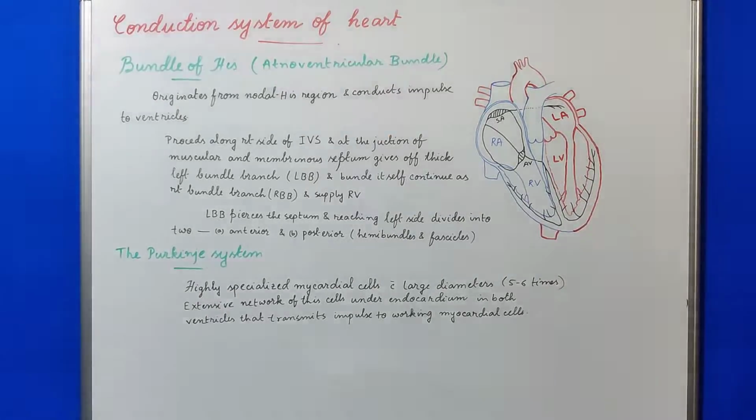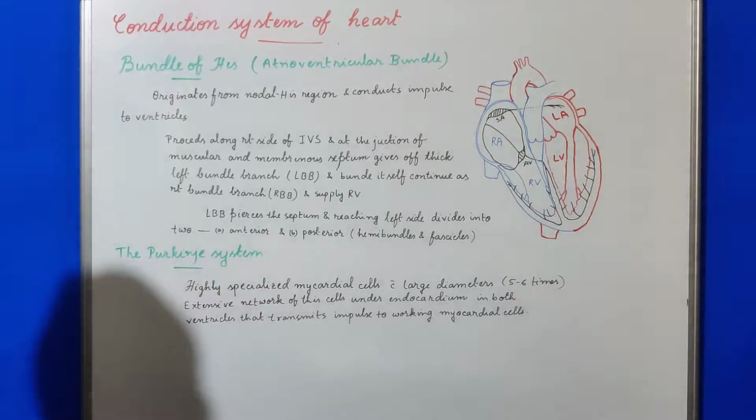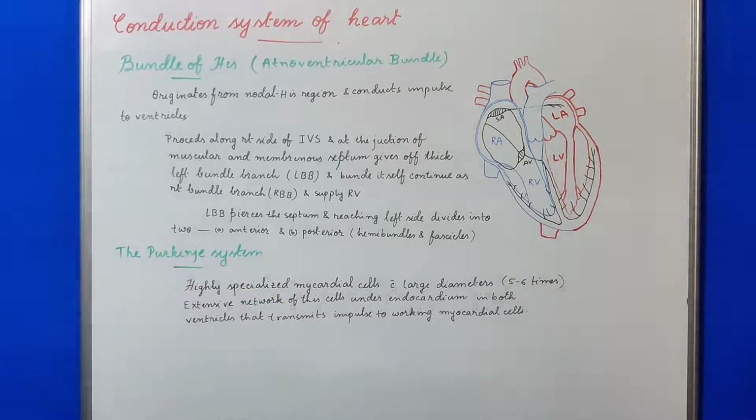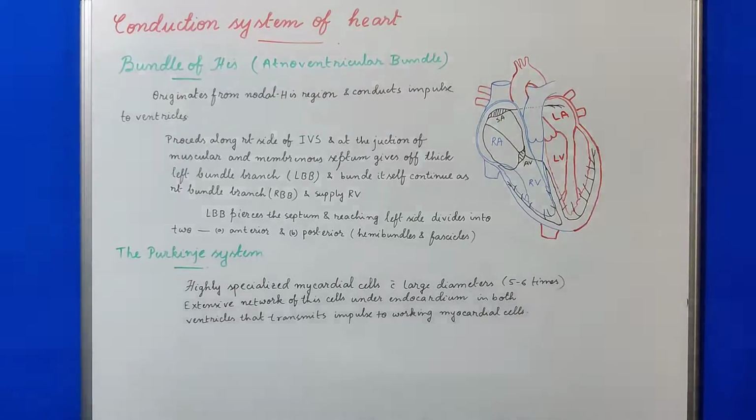At the junction of muscular and membranous septum, it gives off a thick bundle which is called the left bundle branch or LBB. After that, it itself continues as the right bundle branch or RBB and supplies the right ventricle.